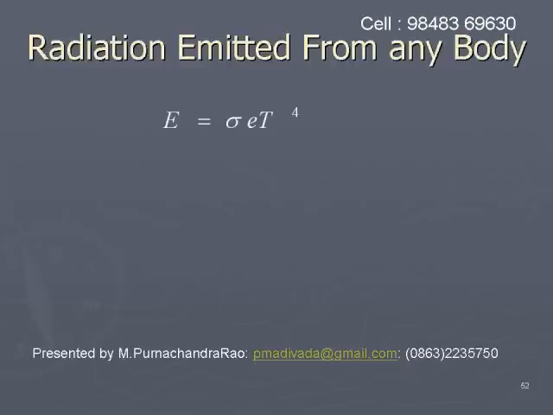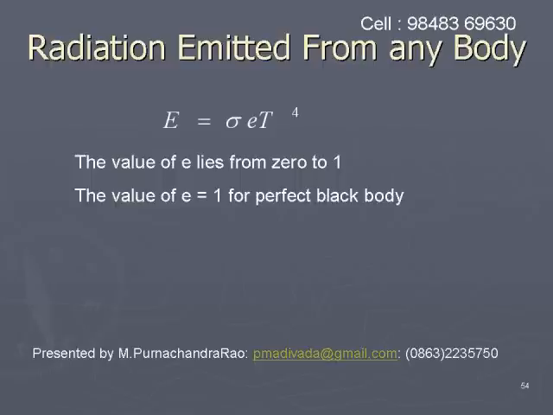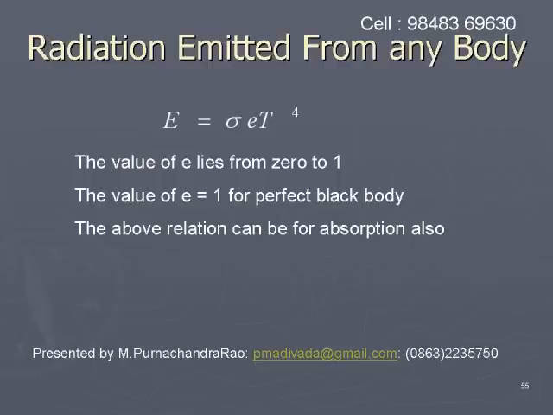Radiation emitted from any body other than a black body: the radiation emitted from unit surface area per second is given by capital E equals sigma e T to the power of 4. The value of e lies from 0 to 1. The value of e is 1 for a perfect black body, and it is less than 1 for other bodies. We can use the same formula for absorption of energy also. It can be used both for emission as well as for absorption by a body.